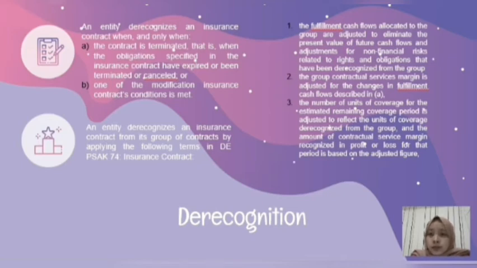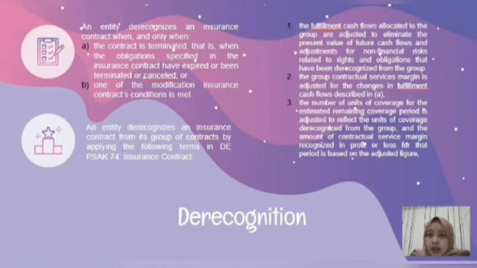So the first is that the fulfillment cash flows allocated to the group are adjusted to eliminate the present value of future cash flows and the adjustment for non-financial risk related to rights and obligations that have been derecognized from the group. It means that the fulfillment cash flows are the current estimates of the amounts that an insurer expects to collect from premiums and pay out for claims, benefits, and expenses, adjusted to reflect the timing and the uncertainty in the amounts. The adjustment for uncertainty is called the risk adjustment. The cash flows of a group of contracts may be affected by the cash flows of another group of contracts as specified in the terms of the contracts.